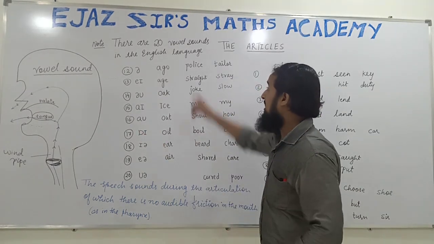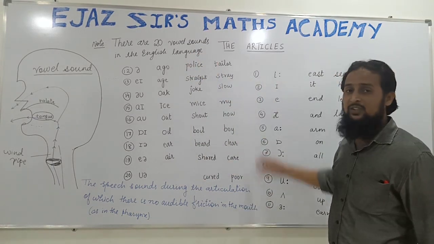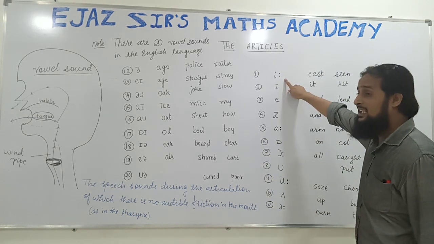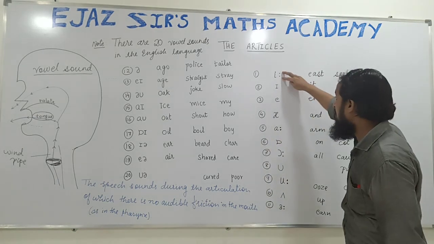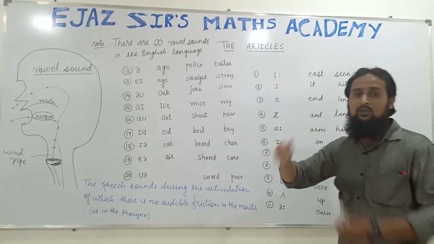Let's see. So there are 20 vowel sounds in the English language. I have written the names of these 20 vowel sounds in English here. The first sound is E. These two vertical dots, the colon mark in English, denote the long sound.